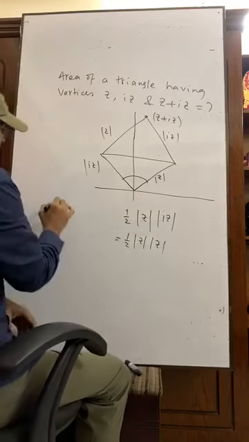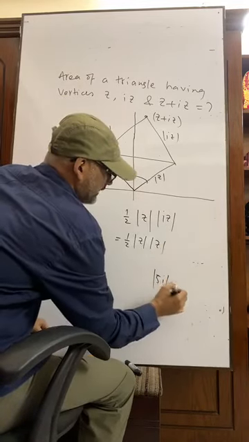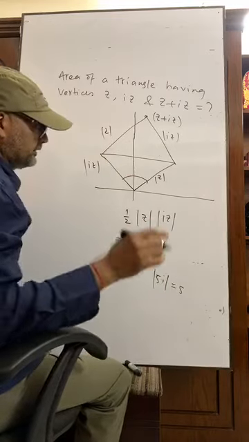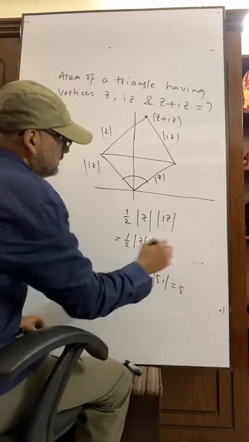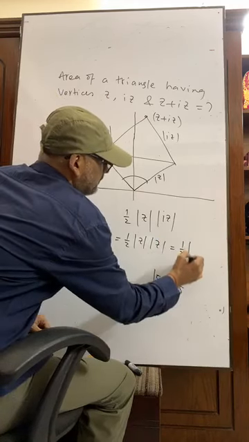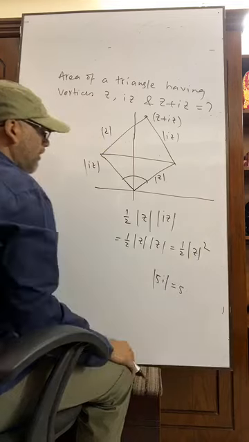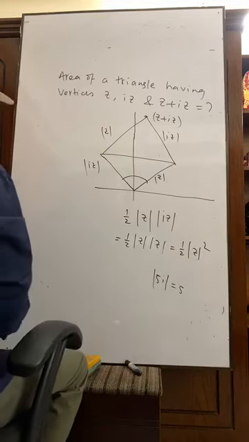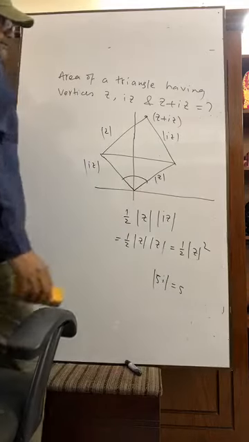We know that |i| equals 1 for your information. So |iz| equals |z|. So it is half |z| squared. This is the area. Okay.